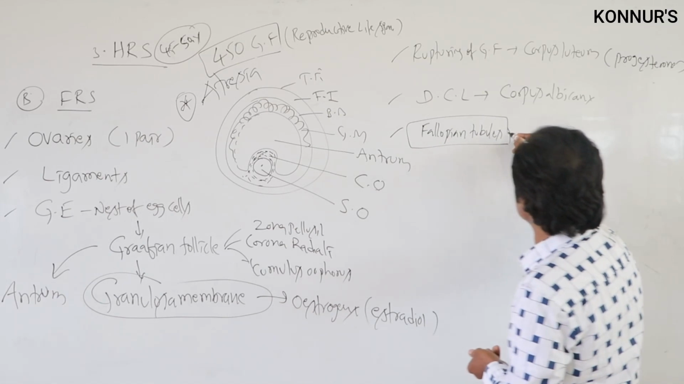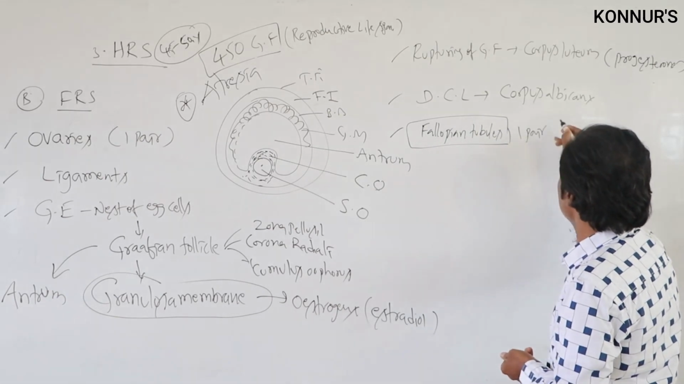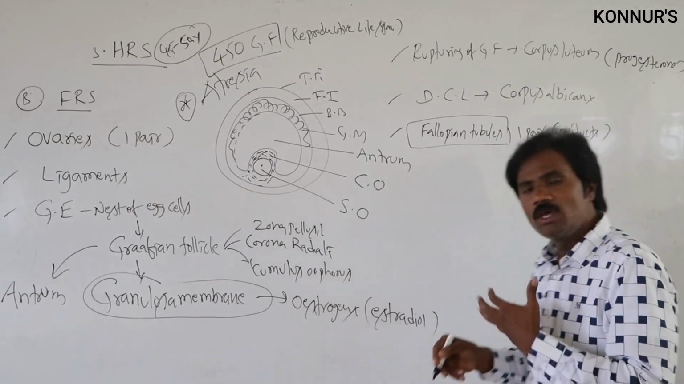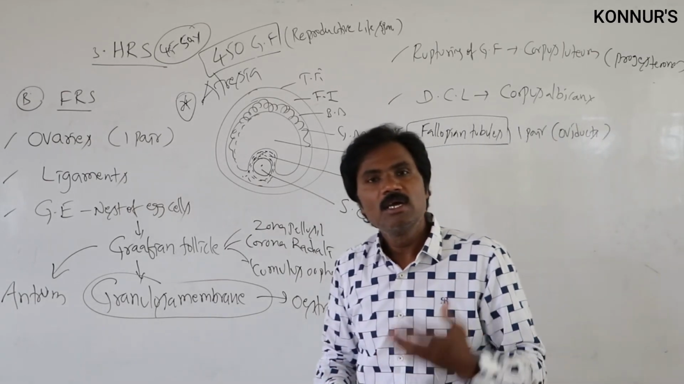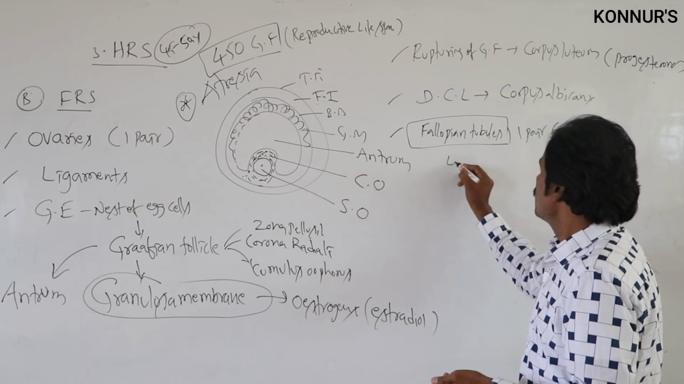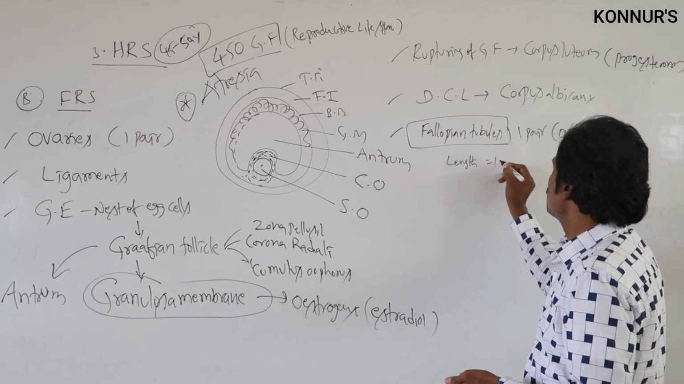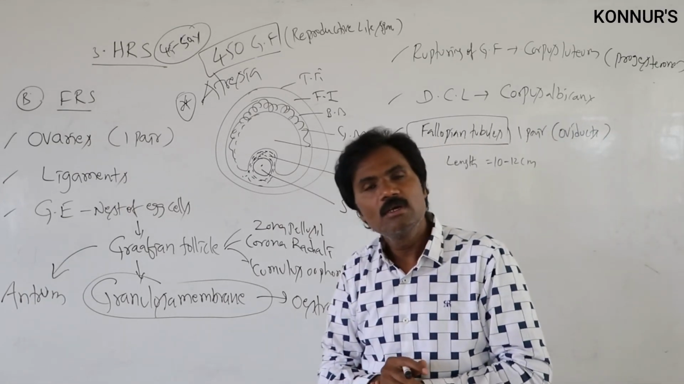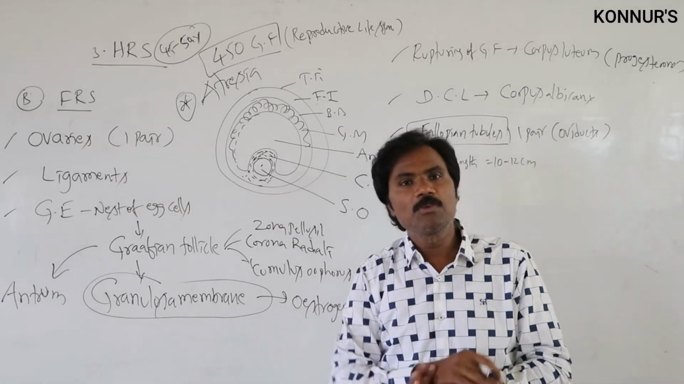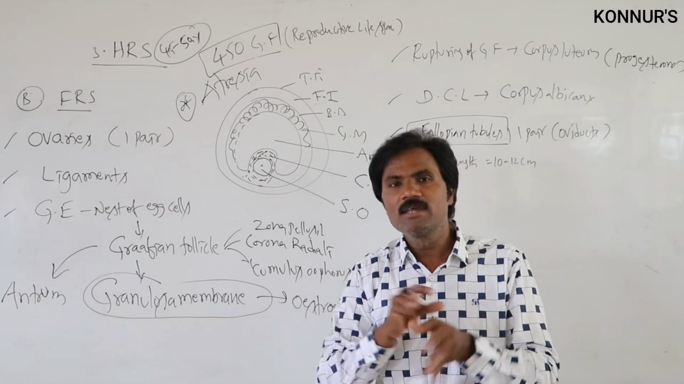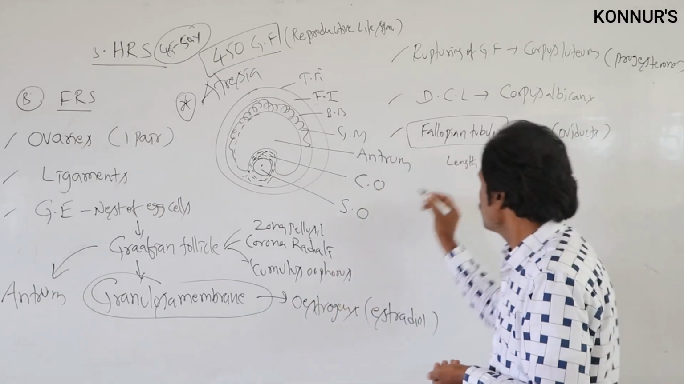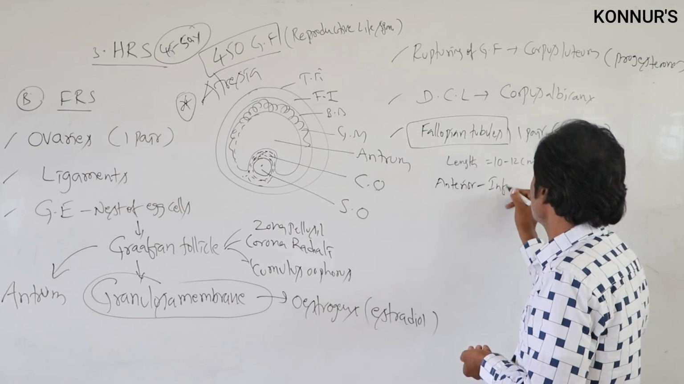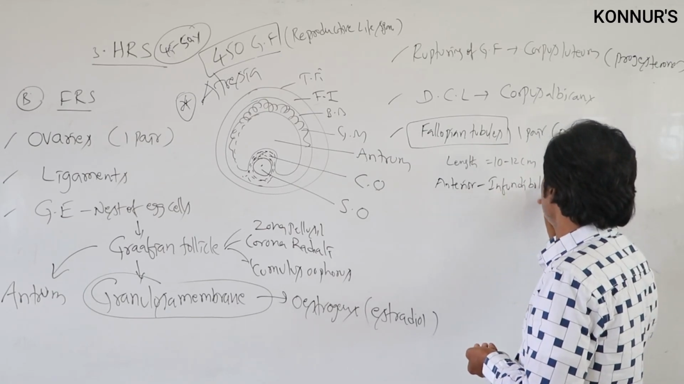Then the fallopian tubules, also called oviducts, are present as one pair. What is the length of a fallopian tubule? It is 10 to 12 centimeters. The anterior part of the fallopian tubule, where the fimbriae-like structures are present, we call the infundibulum.